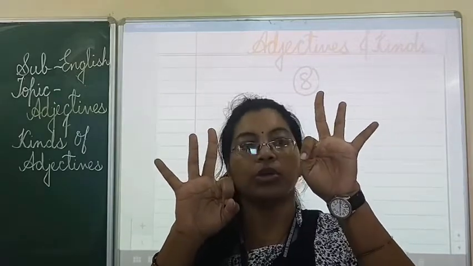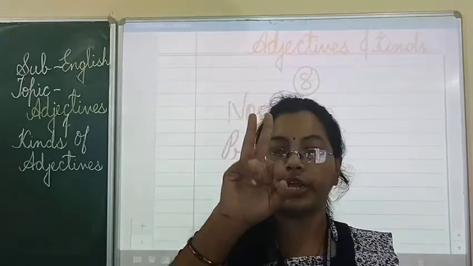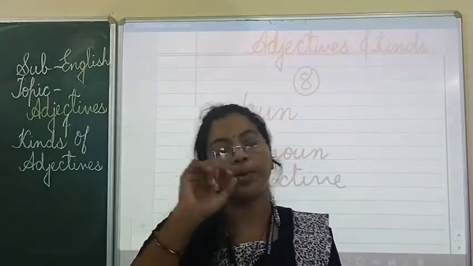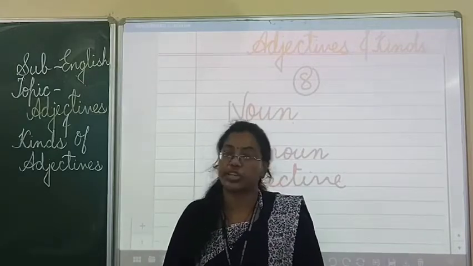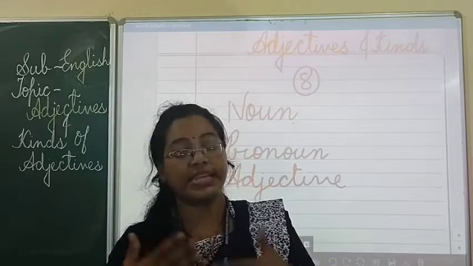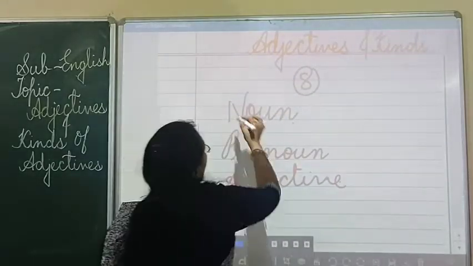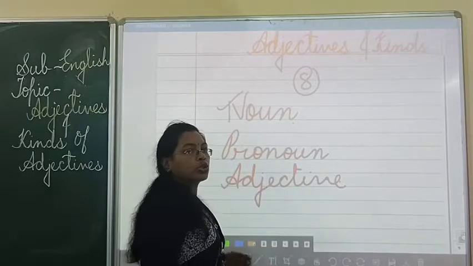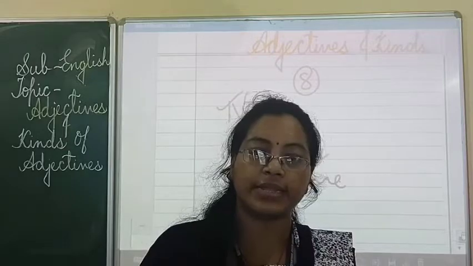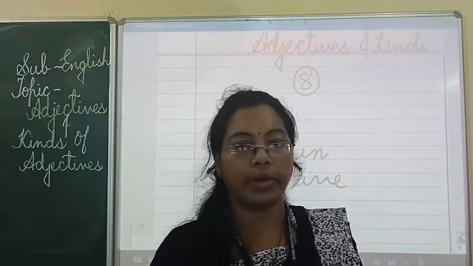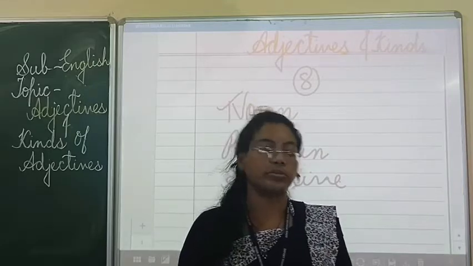Noun, pronoun, adverb, adjective, verb, interjections, conjunctions, prepositions. From these 8 parts of speech, we have read about noun. So what is noun? Noun is the name of a person, place, animal or thing. Yes or no? We have read about noun.